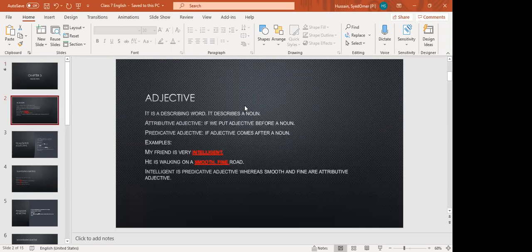Okay, all of you know what is an adjective? It is a describing word. It describes a noun. Though an adjective qualifies a noun, most of the time the adjective comes before a noun and sometimes it comes after a noun. If an adjective comes before a noun, it is known as attributive adjective. And if it comes after a noun, then it is known as predicative adjective. Remember one thing, that adjective is linked with nouns. It qualifies a noun.